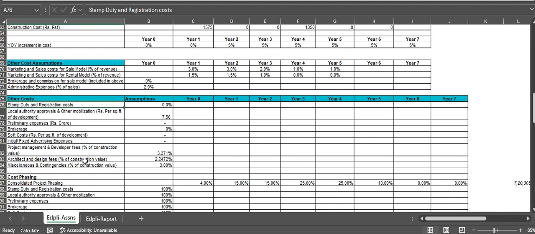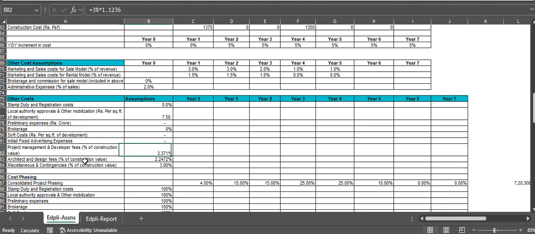Then we have the brokerage and commission for the sales model. So this is 0% and the administration expenses are 2% for the particular item. Let's say the stamp duty and the registration cost is 0%. Local authority approvals and the other mobilization cost, rupees per square feet of the development, is 7.050. Preliminary expenses, rupees in crores, and the brokerage are 0%. Soft cost is also there.